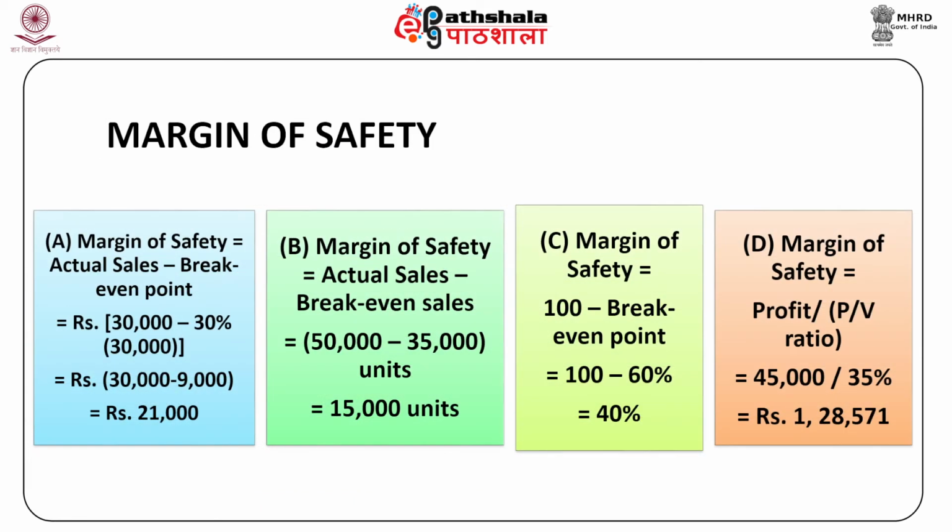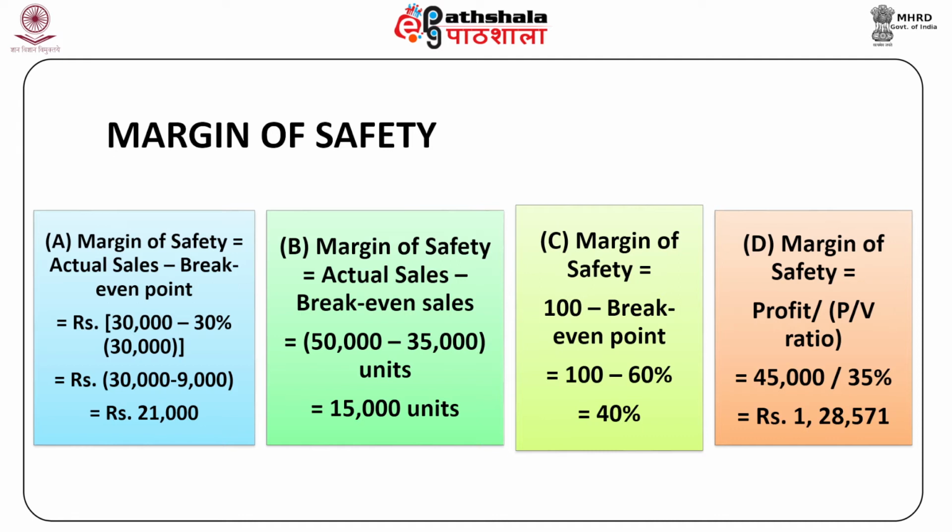The solution to the first type of problem is margin of safety is equal to actual sales minus break-even point, which will be equal to rupees 30,000 minus 30% of rupees 30,000, which will be equal to rupees 30,000 minus 9,000, and this will be equal to rupees 21,000.